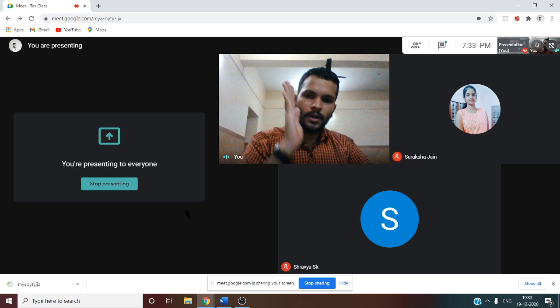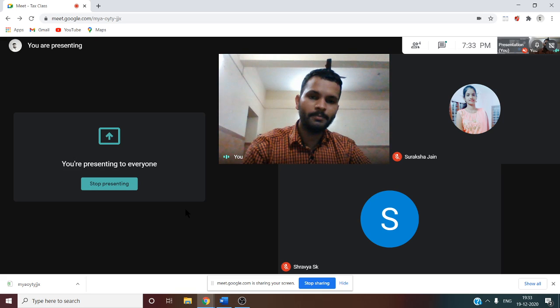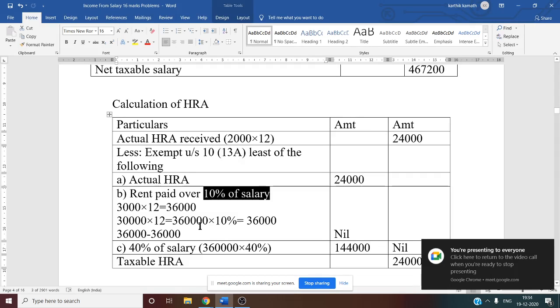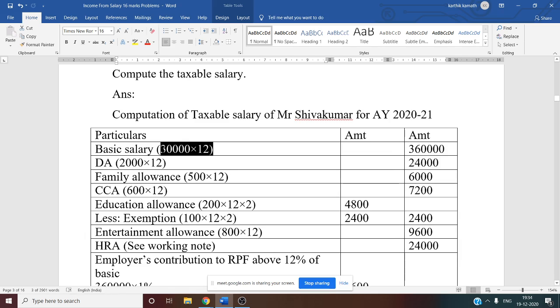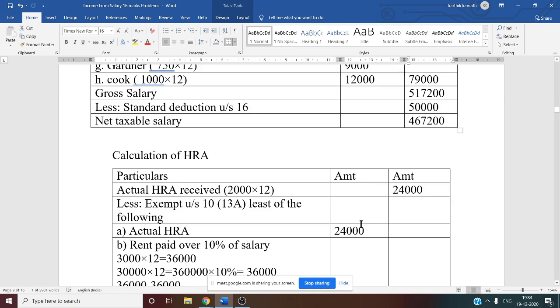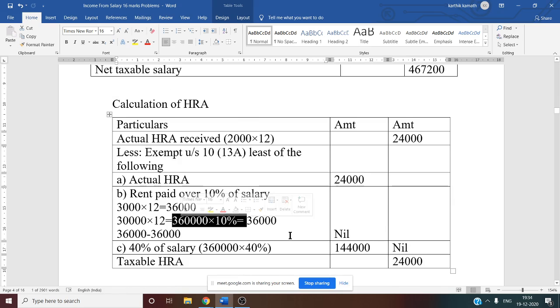Only basic. DA, DP you can consider only if it enters the retirement benefit. But here they have not given any information regarding DA. So we want basic salary. How to get basic salary? That is basic 30,000 per month into 12. We have already calculated, that is 3,60,000. On 3,60,000 take 10%. So 3,60,000 into 10%. Now the 10% of the salary amount we got is 36,000.